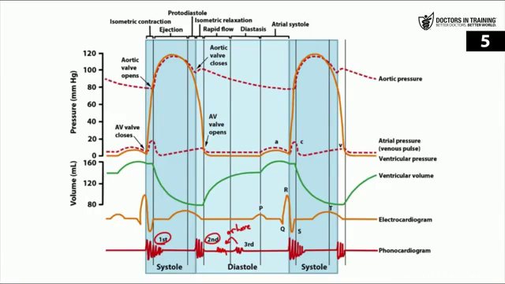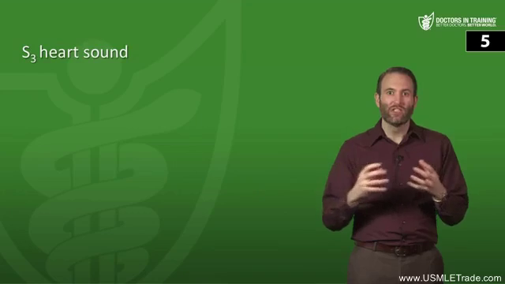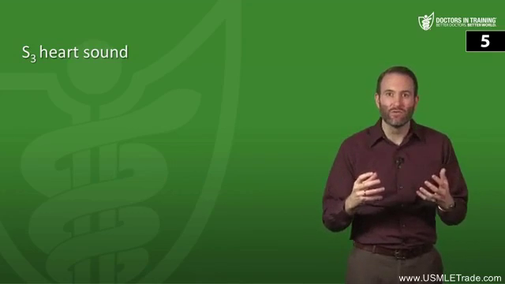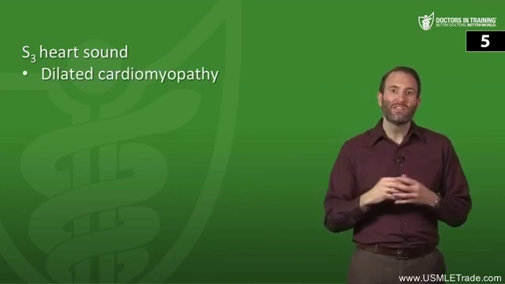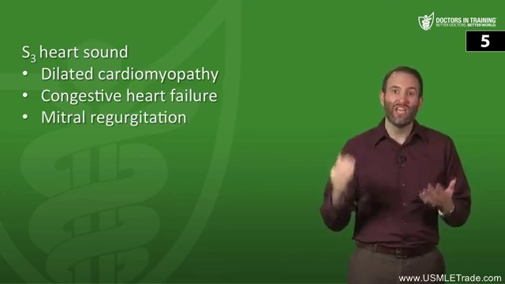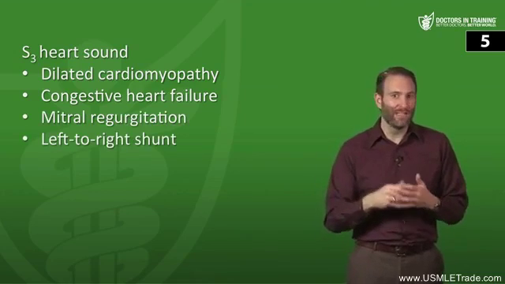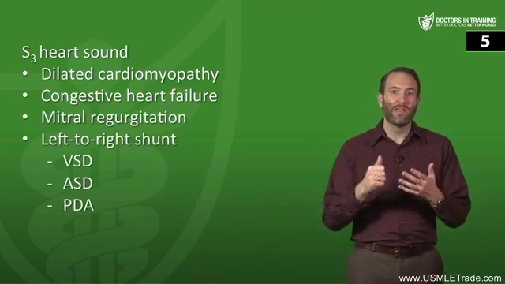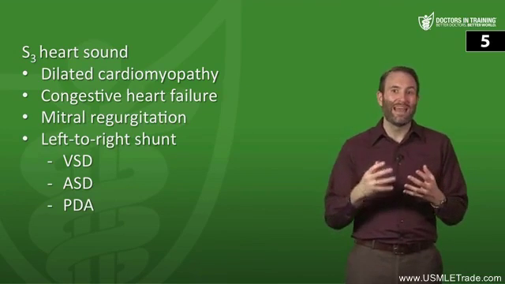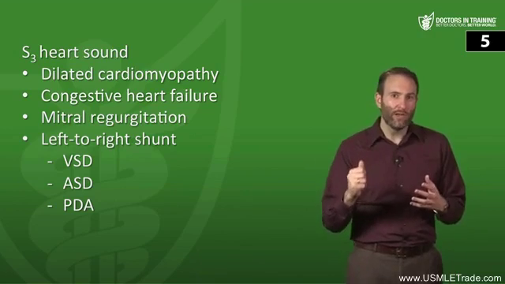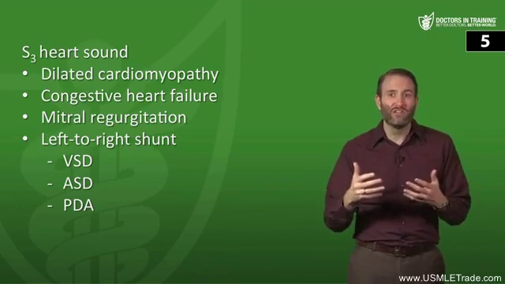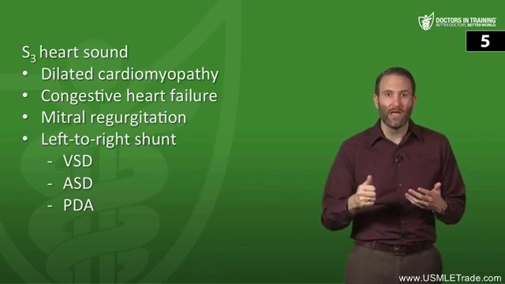And what specifically can cause that S3 heart sound, because not everyone's going to have one? Let's go through a few of these things. Remember that we said that this is associated with dilated ventricles. So what dilates a ventricle? Well, this can occur with dilated cardiomyopathy, congestive heart failure, mitral regurgitation, and a left to right shunt. So what is that left to right shunt? Think about things like a VSD, an ASD, or a PDA. So those are the few scenarios where we can actually have that S3 heart sound. Now, just to reiterate: dilated cardiomyopathy, CHF, mitral regurg, left to right shunting, including that VSD, ASD, or PDA.